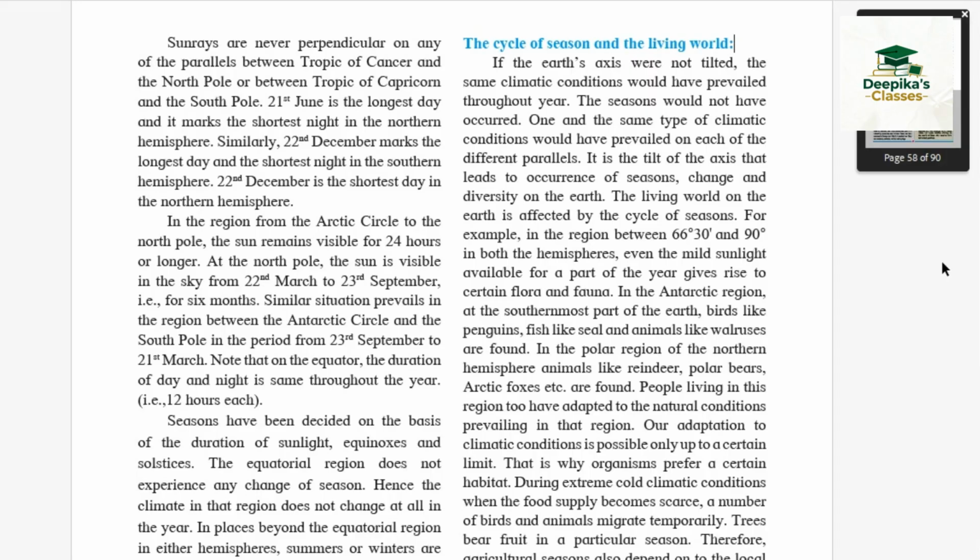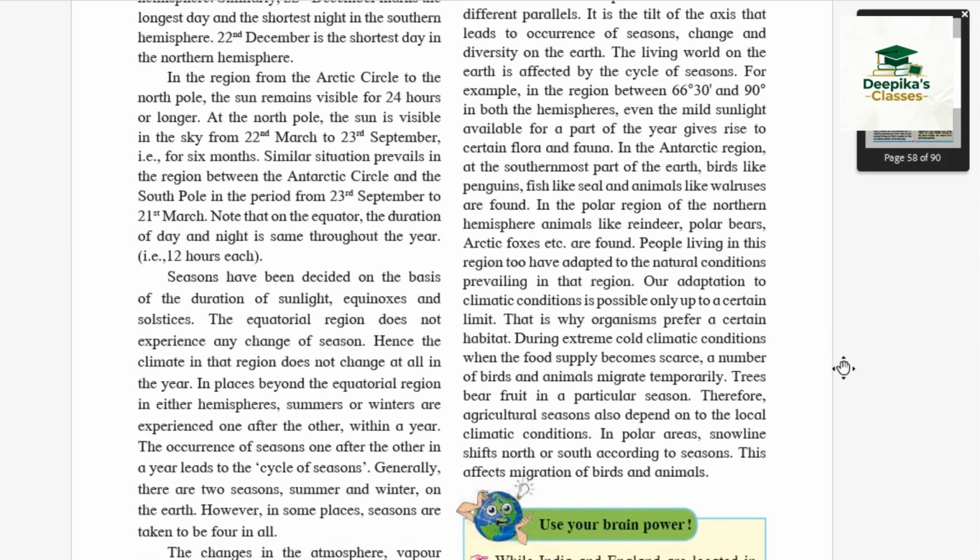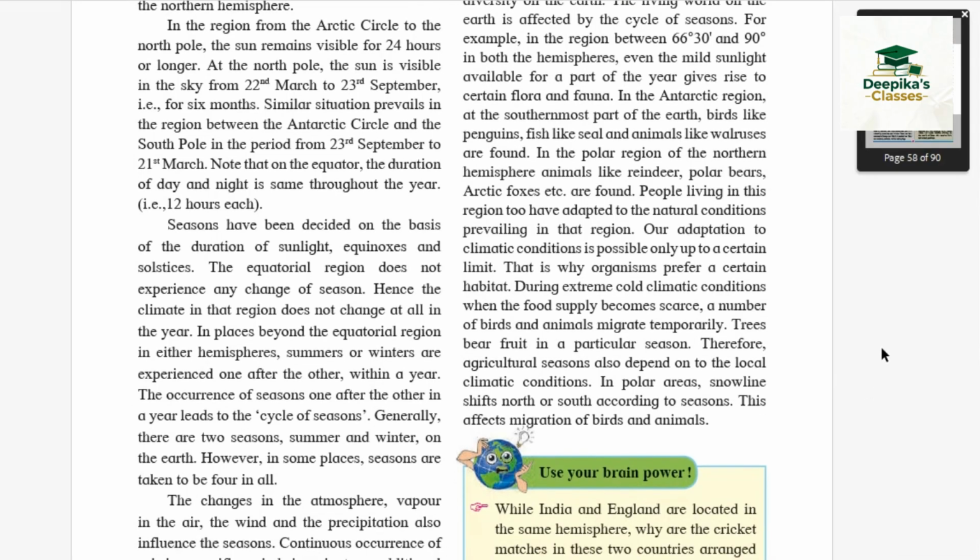Our adaptation to climatic condition is possible only up to a certain limit. That is why organisms prefer a certain habitat. During extreme cold climatic conditions, when the food supply becomes scarce, a number of birds and animals migrate temporarily. Trees bear fruits in a particular season. Therefore, agricultural season also depends on the local climatic conditions. In polar areas, snow line shifts north or south according to season. This affects migration of birds and animals.